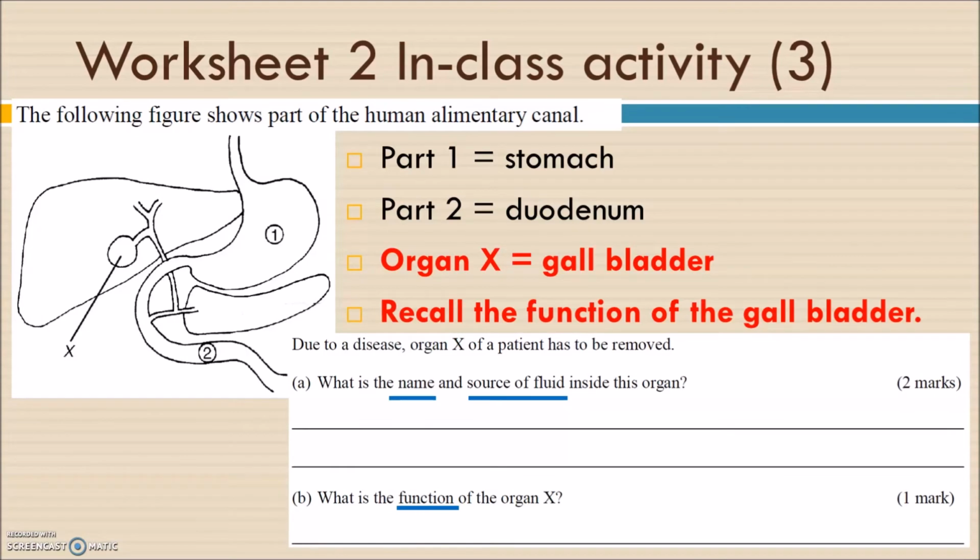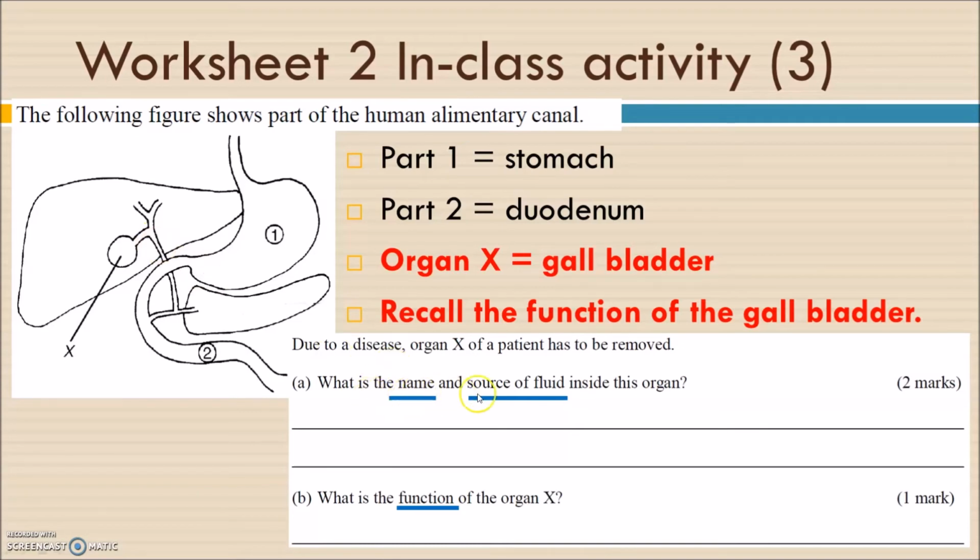And then question 3: we have the alimentary canal now, with part 1 the stomach, part 2 the duodenum, and for X, the gallbladder. So we recall the function of the gallbladder. If you forget about it, just check the textbook. Due to the disease, organ X of the patient has to be removed, maybe because there is a gallstone blocking the gallbladder.